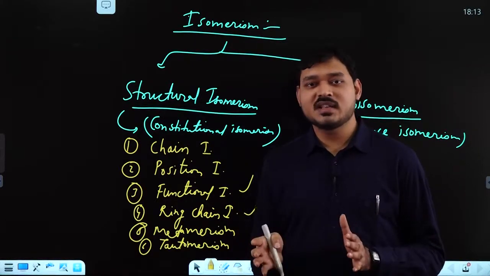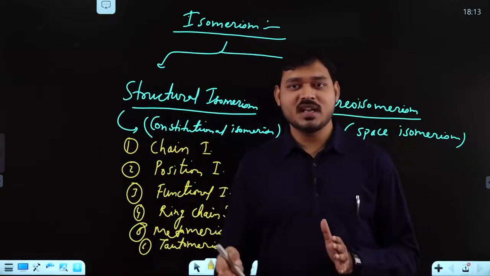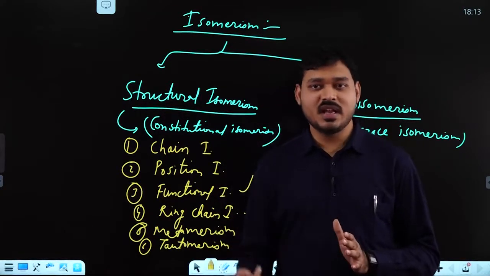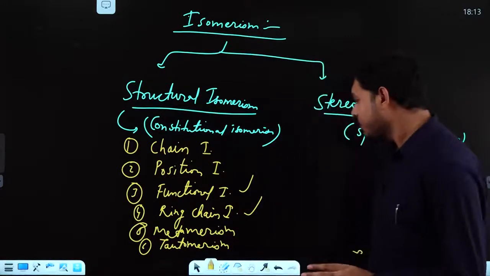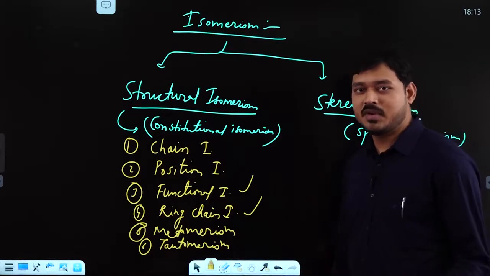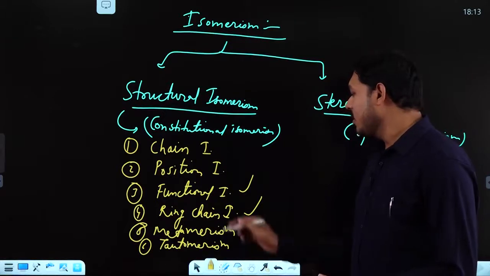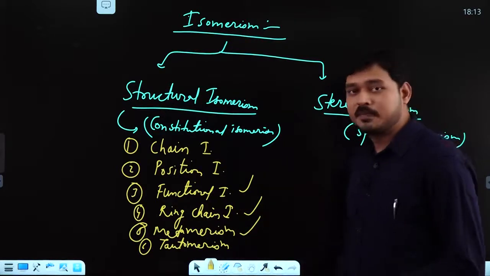So in both cases, the degree of unsaturation or double bond equivalent is 1. There may be one ring or there may be one pi bond. In both cases, it is considered ring chain isomerism because one of the compounds will be an open chain, acyclic compound, and the other one will be a ring or cyclic compound. Next, we have discussed metamerism.